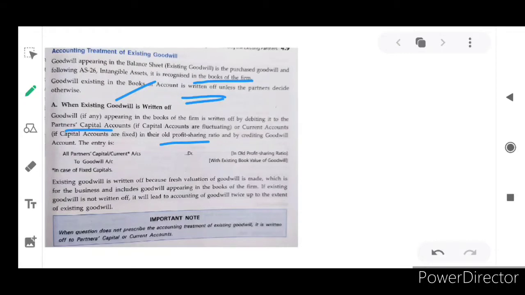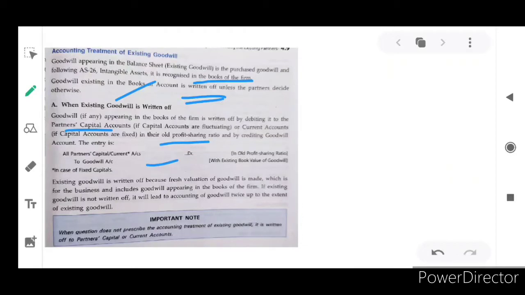All the partners' capital or current accounts are debited to goodwill account, so as per their old profit sharing ratio, they write off the goodwill of the firm.